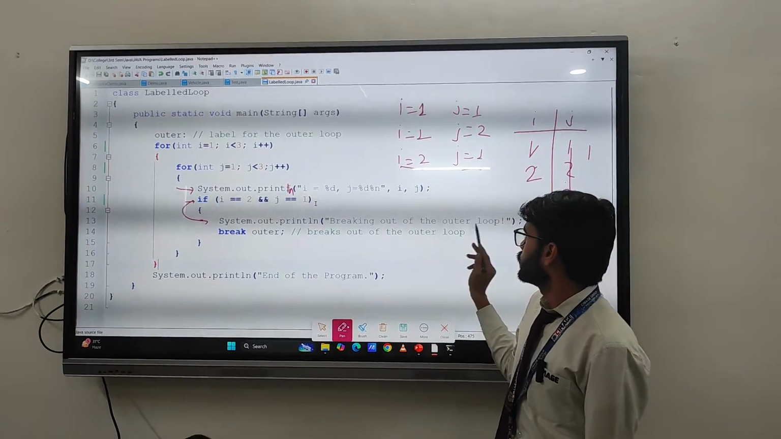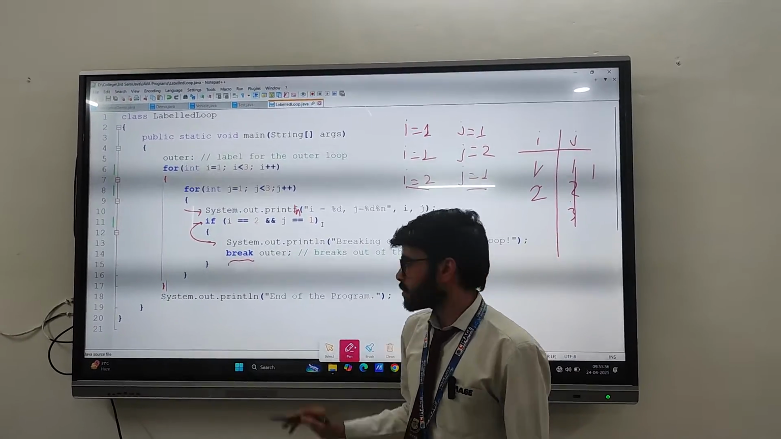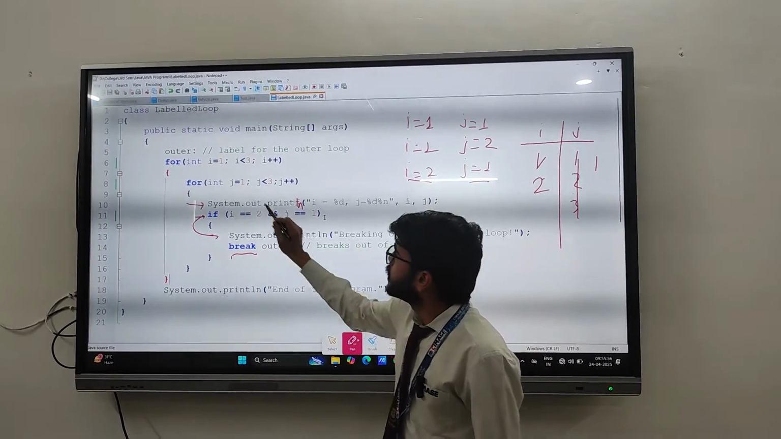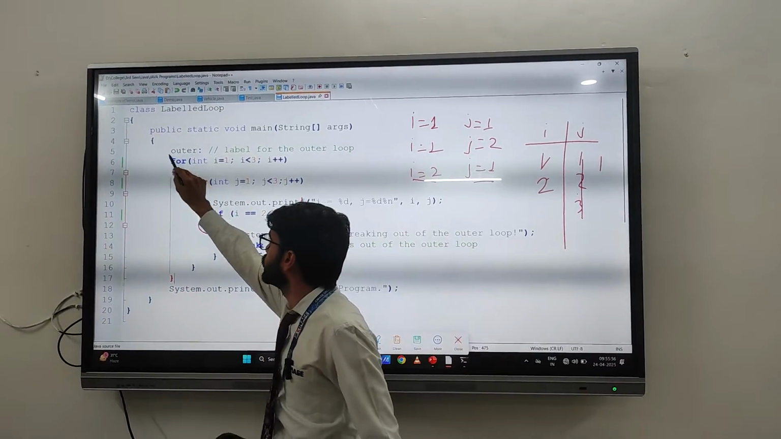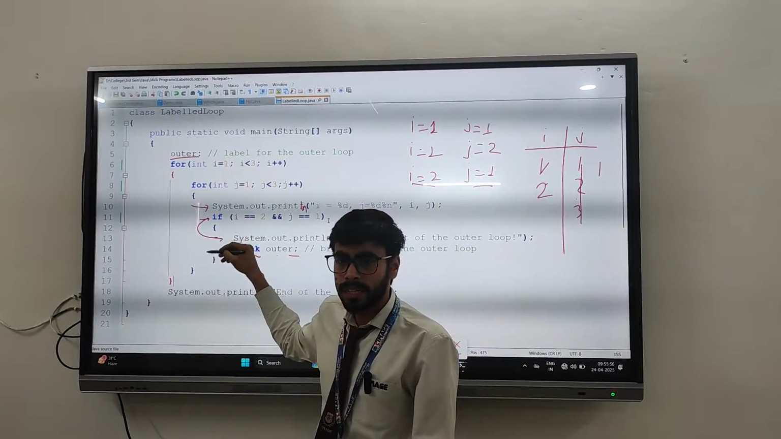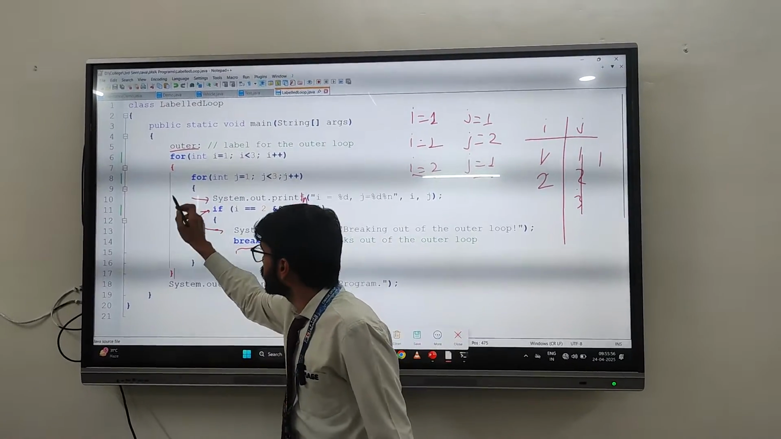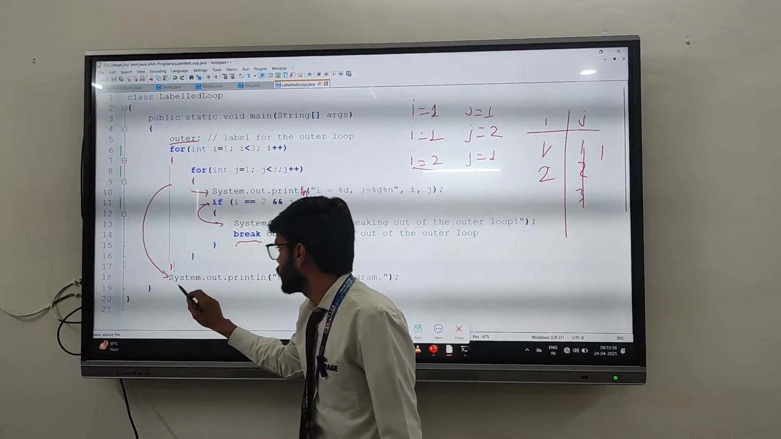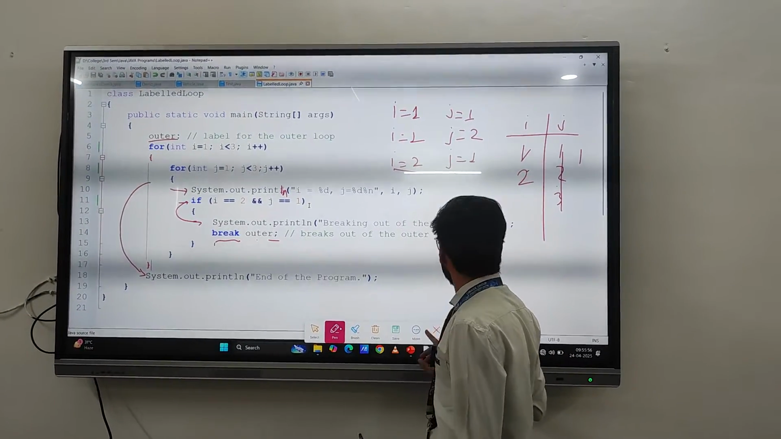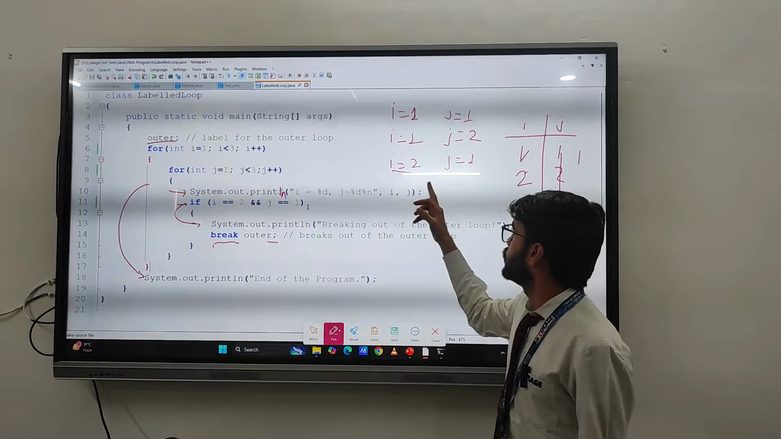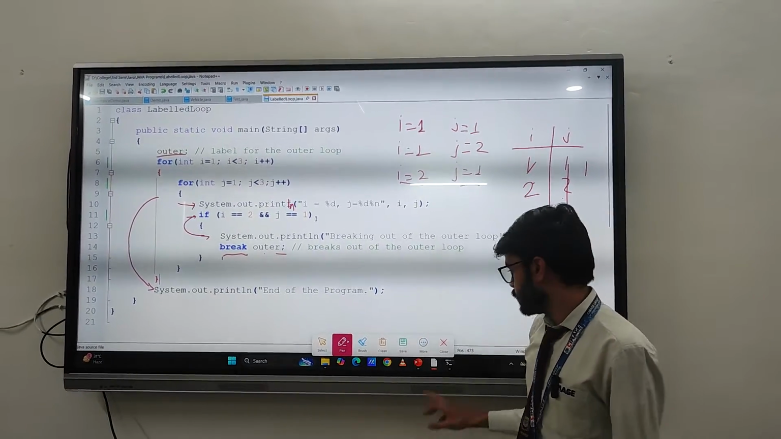It will print the breaking out of the outer loop, and then break will work. Break outer loop, that is the name of the label loop, outer over here. So it will break from inside and also from the outer loop. Now the control will move to the line, end of the program. So what should be the output? I is equal to 1, j is equal to 1, then breaking out of the loop and end of the program.